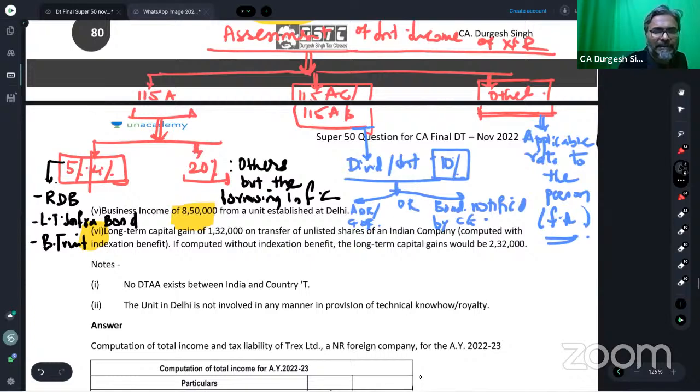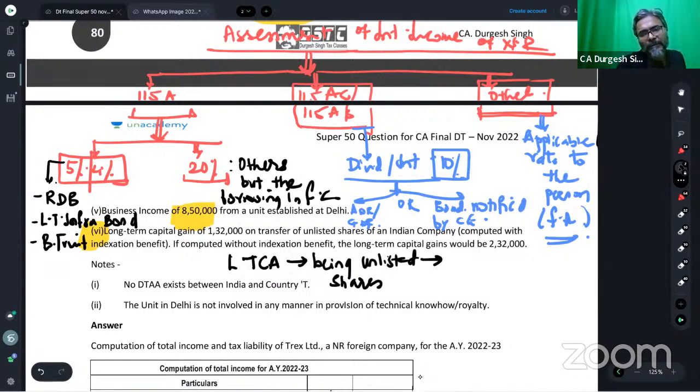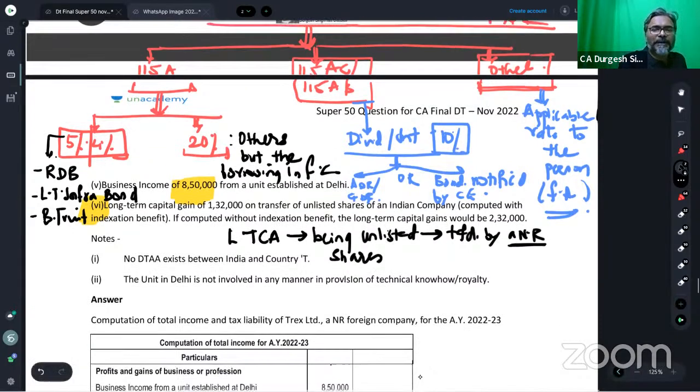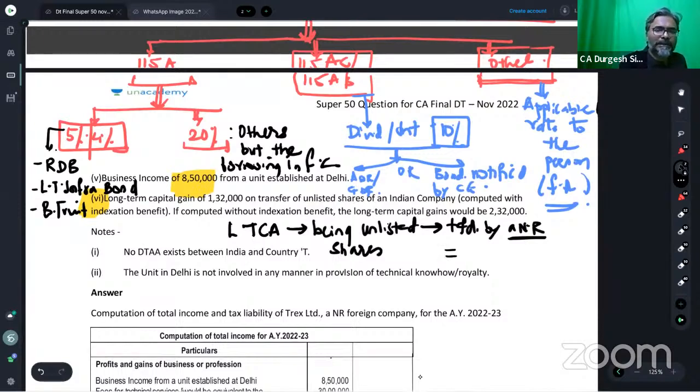Students, if it is a long-term capital asset being unlisted shares which is transferred by a non-resident, then in that particular case, section 112 says no indexation will be allowed.